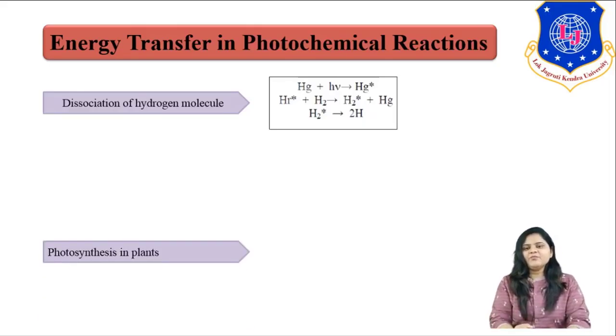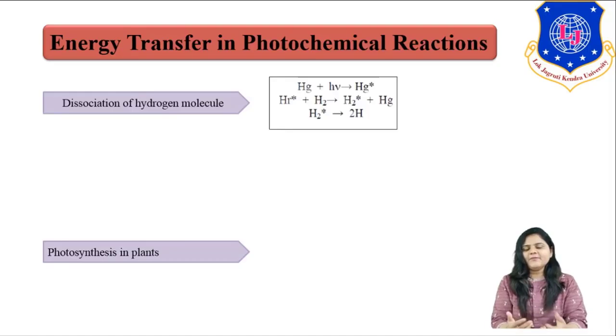Another beautiful example of a photochemical reaction is photosynthesis in plants. What is actually happening in photosynthesis? Light is not directly absorbed by carbon dioxide. Our carbon dioxide and H2O molecules combine and produce sugar and oxygen, but light is not directly absorbed by the carbon dioxide molecules.